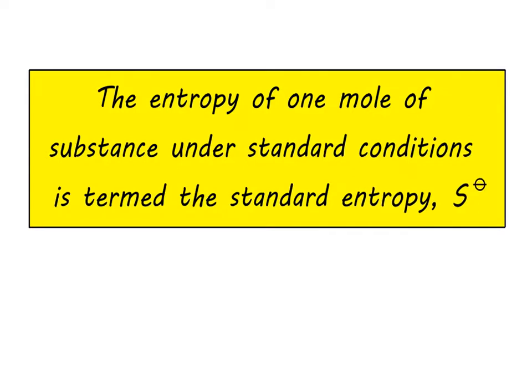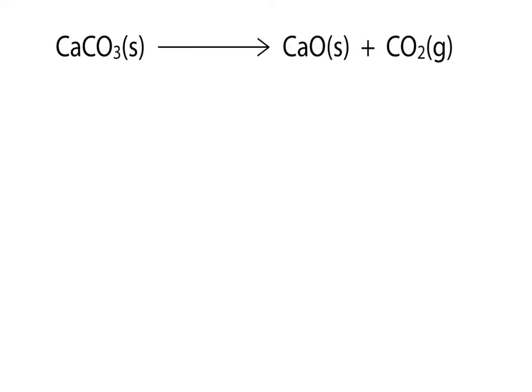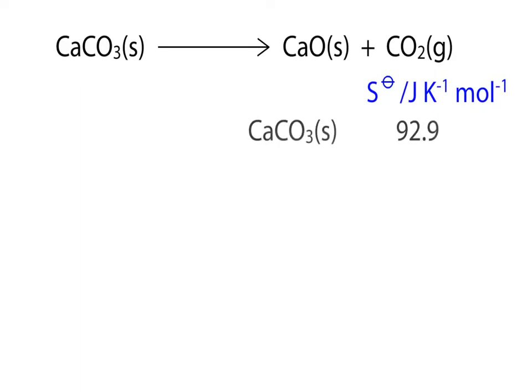Just as there are changes in enthalpy in a system during a chemical reaction, there are changes in entropy. Let's consider the thermal decomposition of calcium carbonate to calcium oxide solid and carbon dioxide gas. We can look at the standard entropies for each of the substances involved in a chemistry data book.